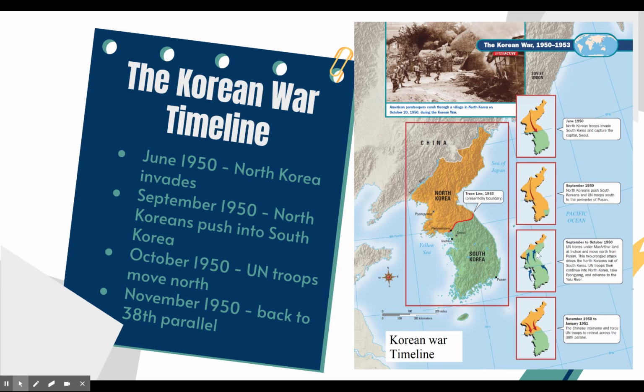And then they get really, really close to the Chinese border, so much so that China decides to intervene to support the North Koreans. And then everyone gets pushed back down to kind of where it started around the 38th parallel. So we have a lot of fighting back and forth, but kind of towards the end of the fighting, Korea remains divided at the 38th parallel.